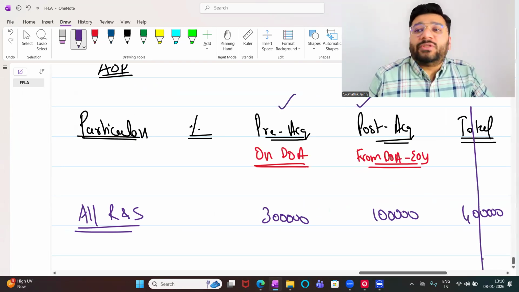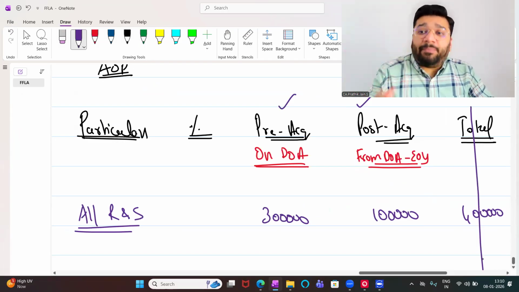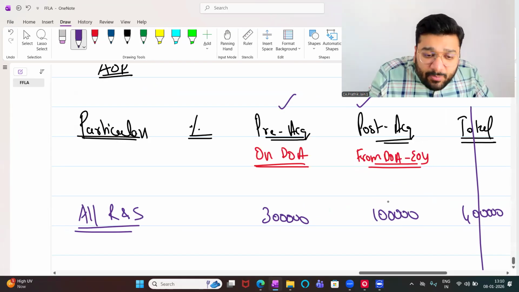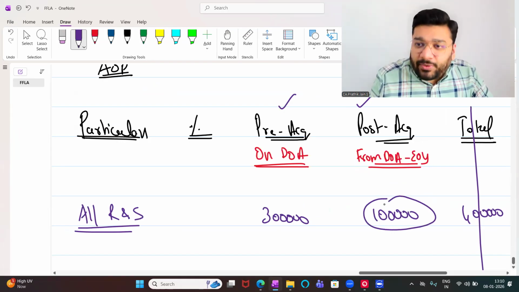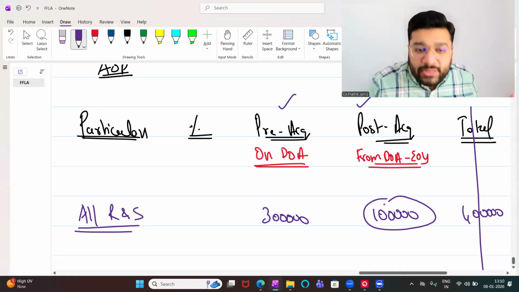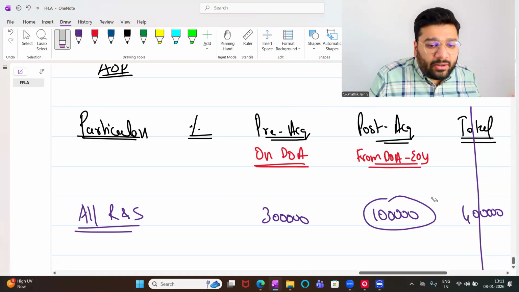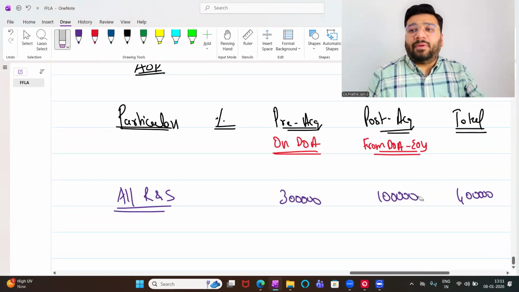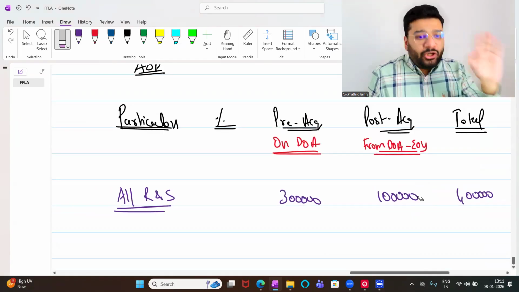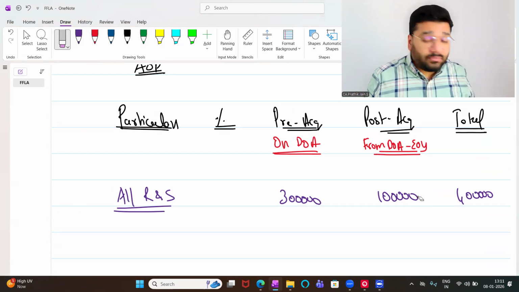Imagine if the question had given pre and post directly. Can I say the total column is useless? For me, the total column is useless. I only prepare it when post-acquisition profit is not given and we have to find it out. If pre and post are directly given in the question, the total column is useless. Okay? Now, this much we have done. Did you find any rocket science in this, so difficult that we can't do it at all? Any big challenge? No. Now, what is my next step?